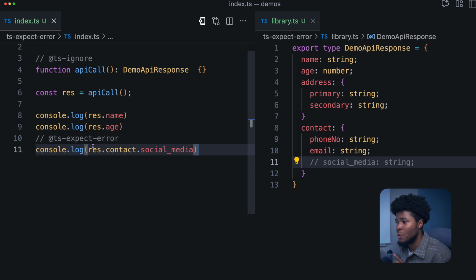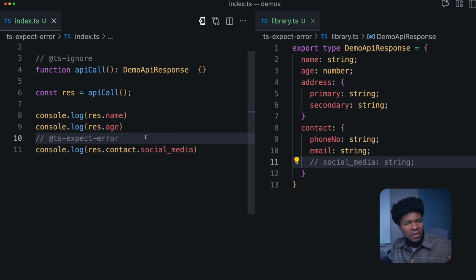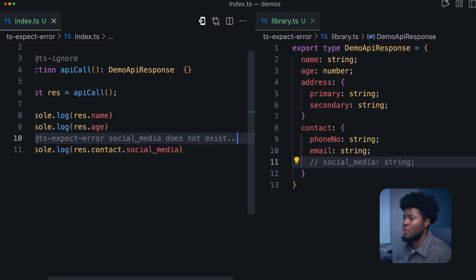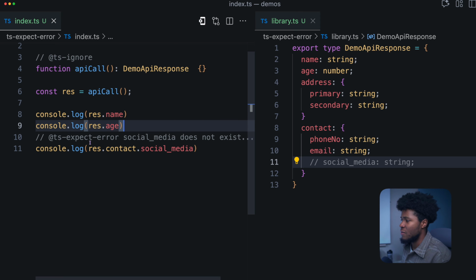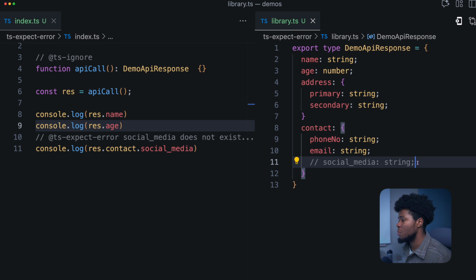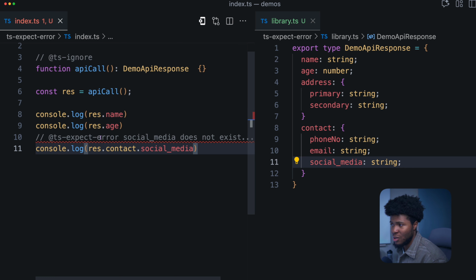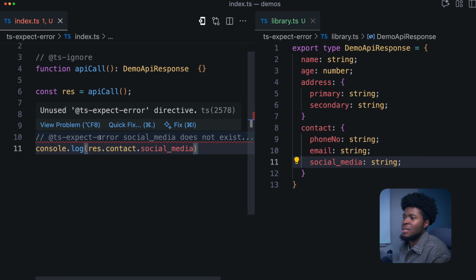So here we're telling the compiler, expect the next line to throw an error. Maybe there is something which should be fixed soon, or there are plans to fix it, but for now, you want to just satisfy the compiler, you have this. You can go as far as adding comments to say social media does not exist on the type yet. You can still add more context if you want. Now, when the library is actually updated with the right types, we have the social media string. Now you get an actual error that says unused TS-expect-error because the next line does not throw an error.